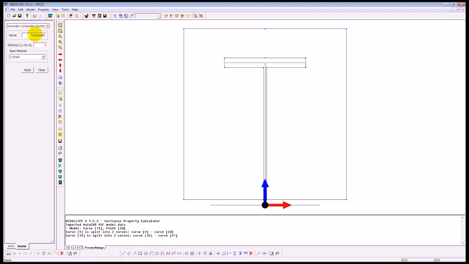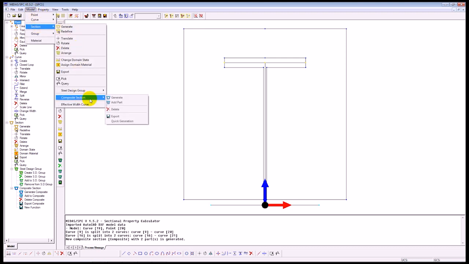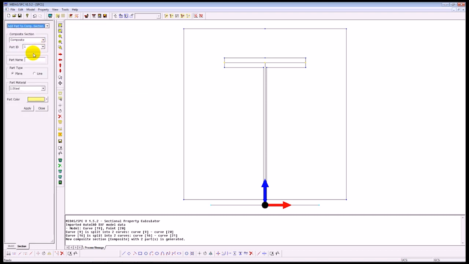So starting off with generating the 2 parts of the composite section, generate, name it composite. This will have 2 parts, and the base material will be the steel. By pressing apply, you can see that this has been generated. Okay. Next, I'm going to add in the 2 parts. So add part. The first part will be the steel. This I will select by lines.